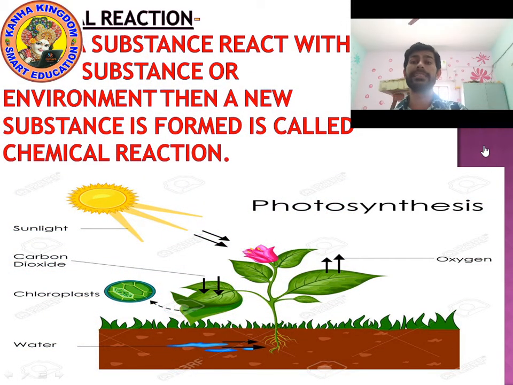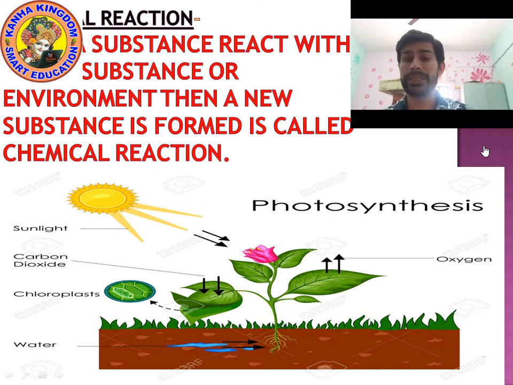Now we will discuss a new topic, that is chemical reaction. After chemical reaction we will discuss the meaning of chemical equation. So let's begin. What is the meaning of chemical reaction? Please look at the screen. As I have written, when a substance reacts with another substance or the environment, then a new substance is formed. This is called a chemical reaction.